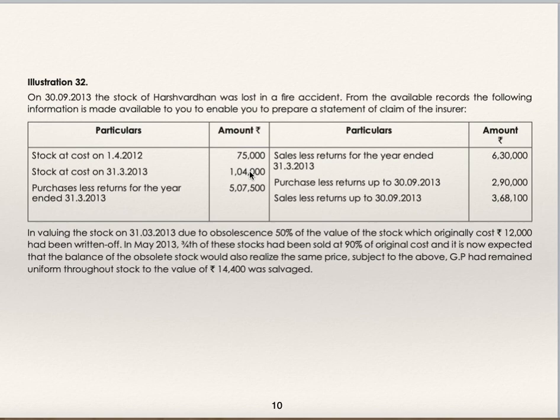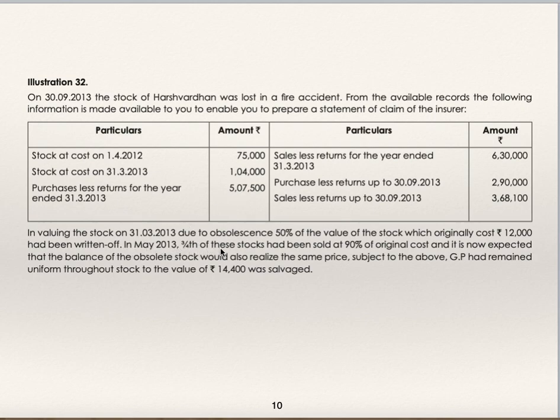So remaining 6,000 you have to deduct from closing stock. From where this abnormal item has come in the closing stock? Must be from the purchases. So from the purchases you are supposed to deduct the entire value of abnormal item which is 12,000. From purchases you have to deduct 12,000. From closing stock you have to deduct 6,000.